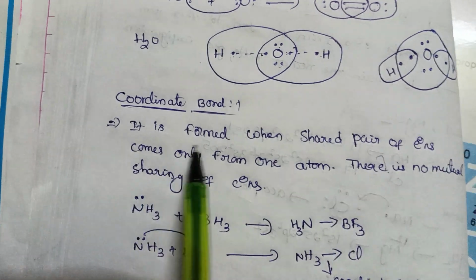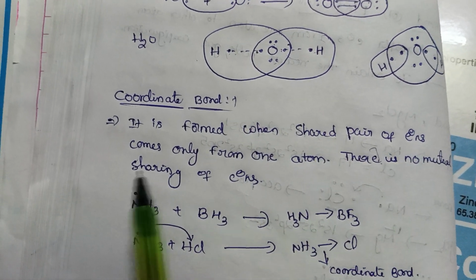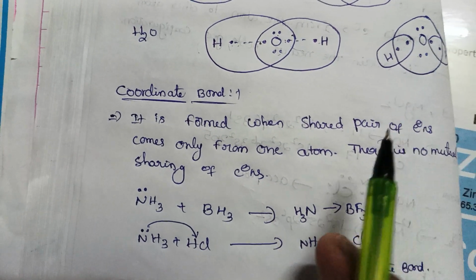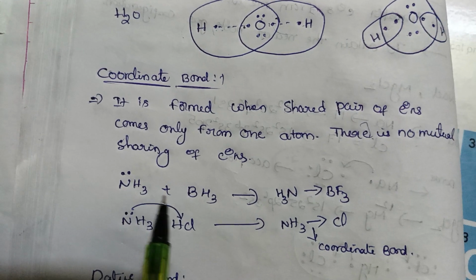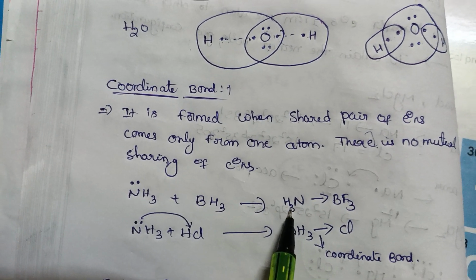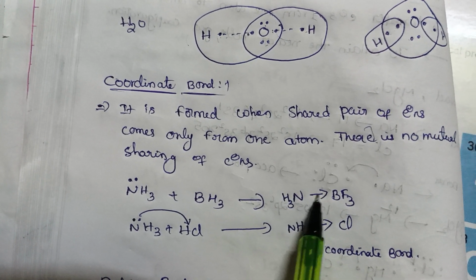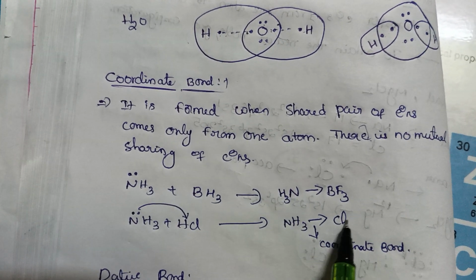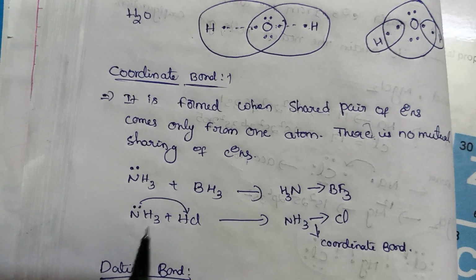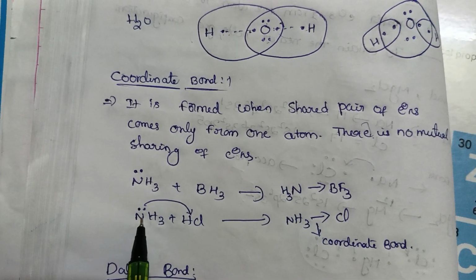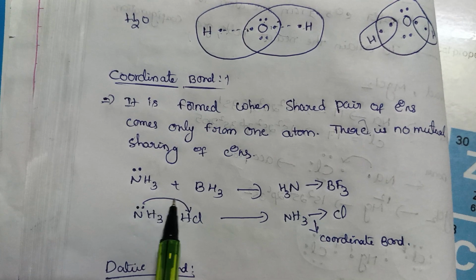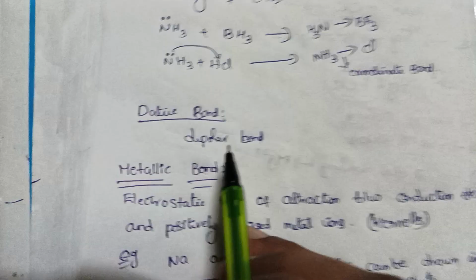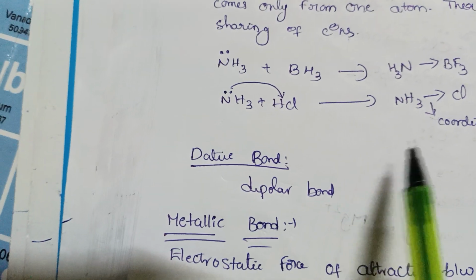Coordinate bond. It is formed when the shared pair of electrons comes only from one atom. There is no mutual sharing of electrons. Okay. See, NH3 plus BF3, this arrow is named as coordinate bond. Nitrogen has a lone pair. If these electrons are donated to HCl, it forms a coordinate bond. Dative bond means dipolar bond.